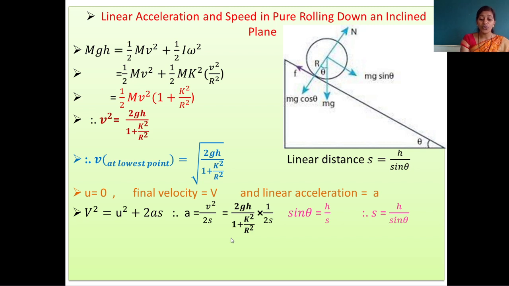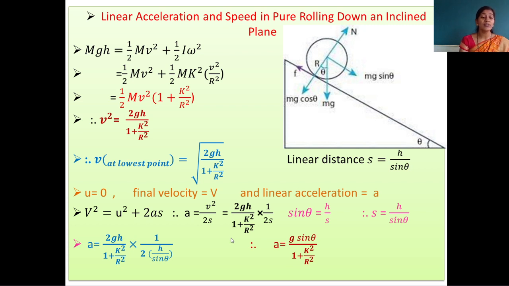Not only s, it is 1 upon 2s, so I have to put the value of s. What is the value of s? h upon sine theta. So 1 upon 2 into, in bracket, h upon sine theta.